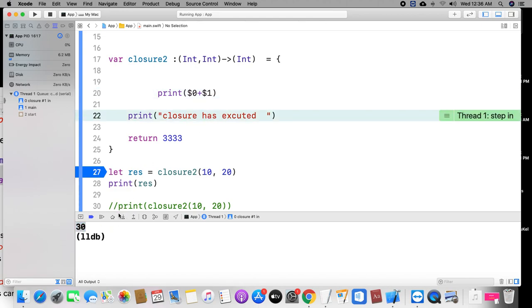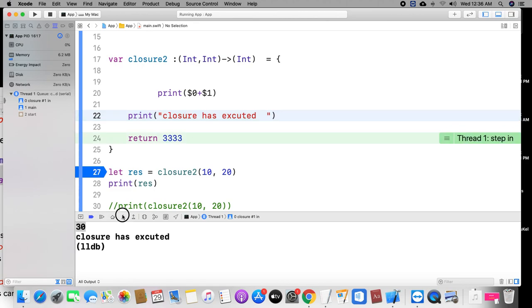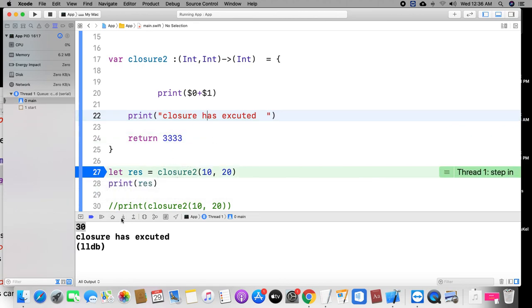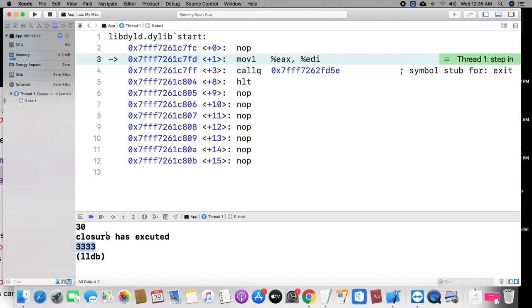After that, the closure has executed. This statement has executed. After that, the return statement will be executed. Come to the closure calling. After that, the return value has been printed.